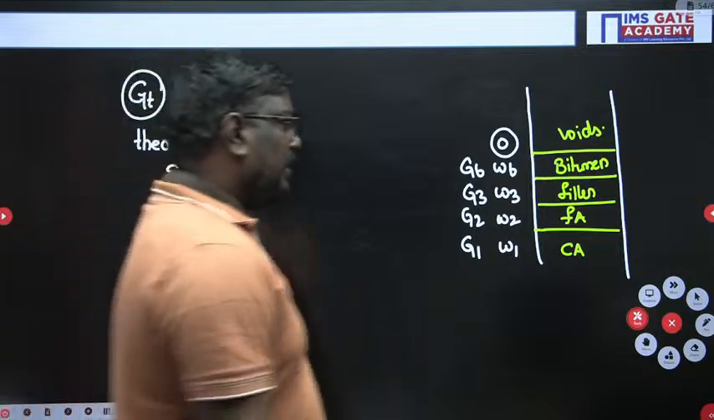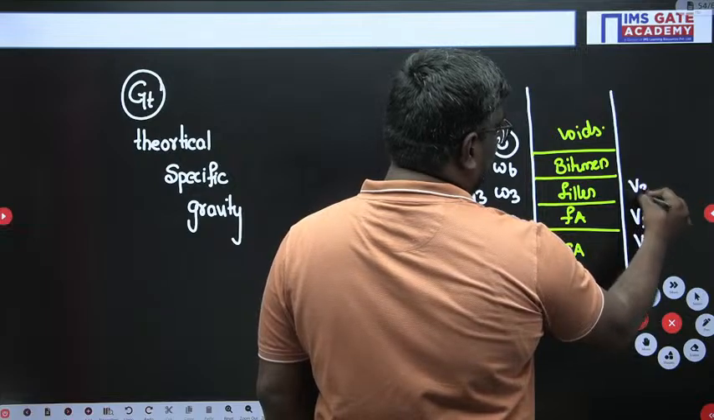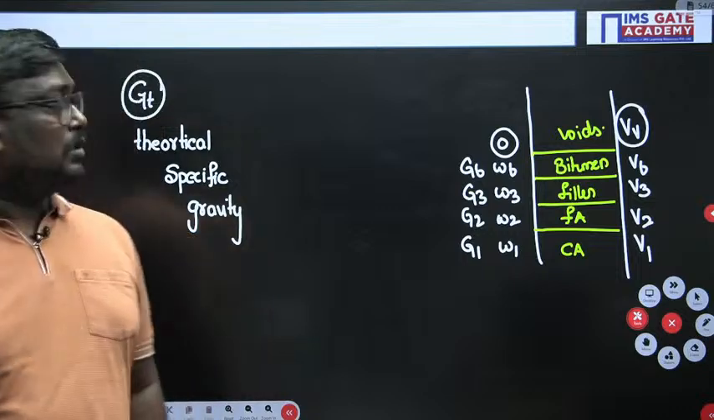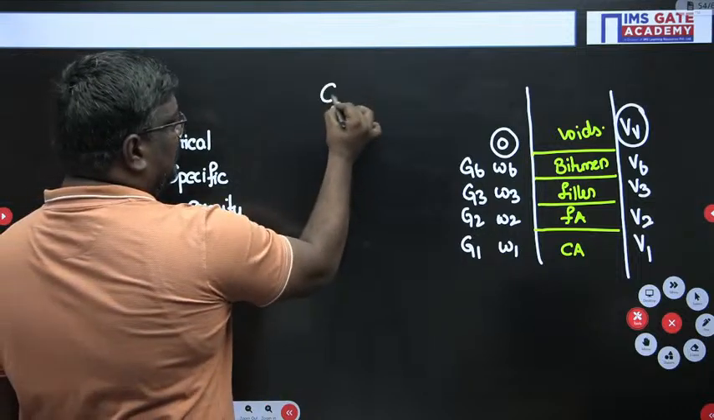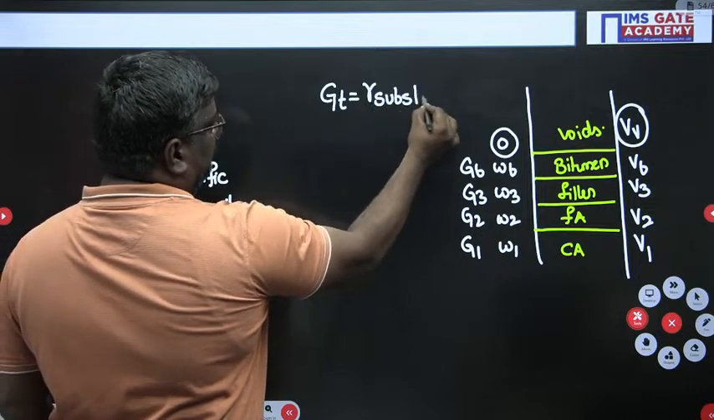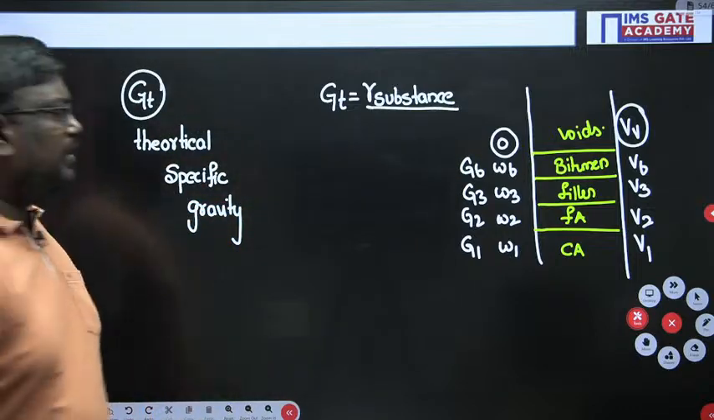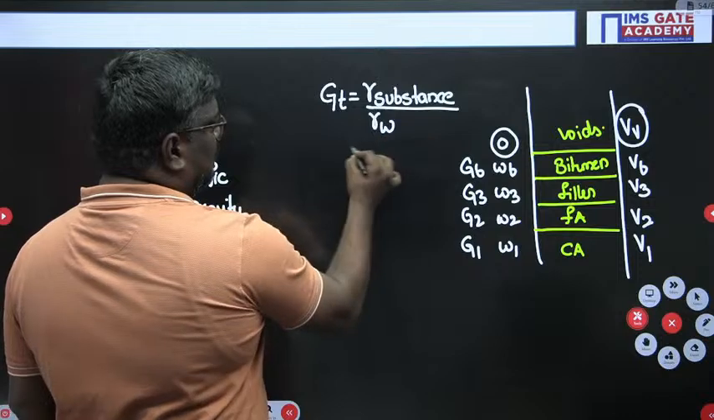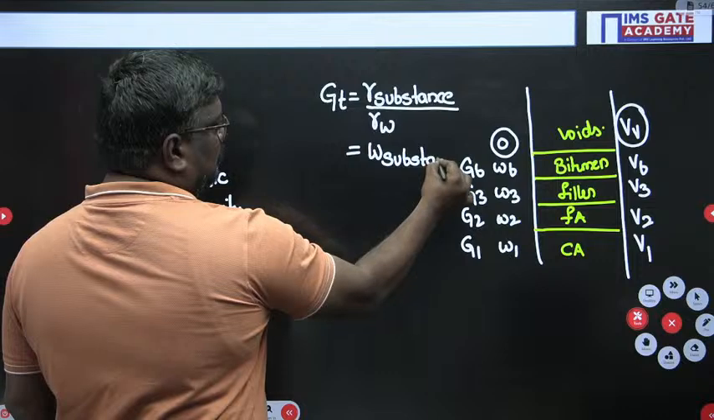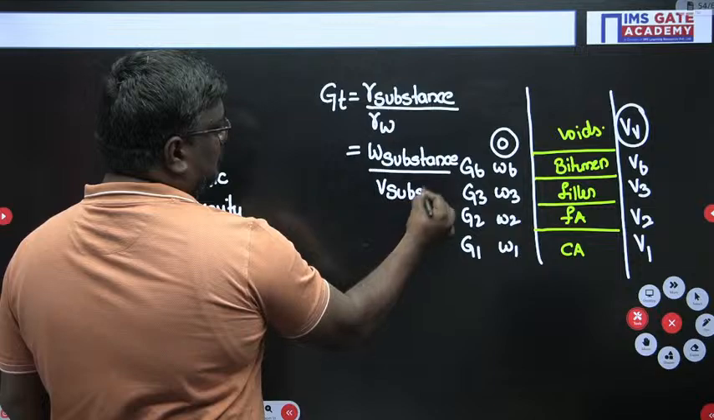Similarly we can take the volume of coarse aggregate, V1, V2, V3, VB, but the volume of voids will be there, sir. Now see students, theoretical specific gravity means unit weight of substance by unit weight of water. Anyhow, unit weight of water will be taken as 1 gram per cc. So you can write it as weight of substance by volume of the substance. Yes or no?